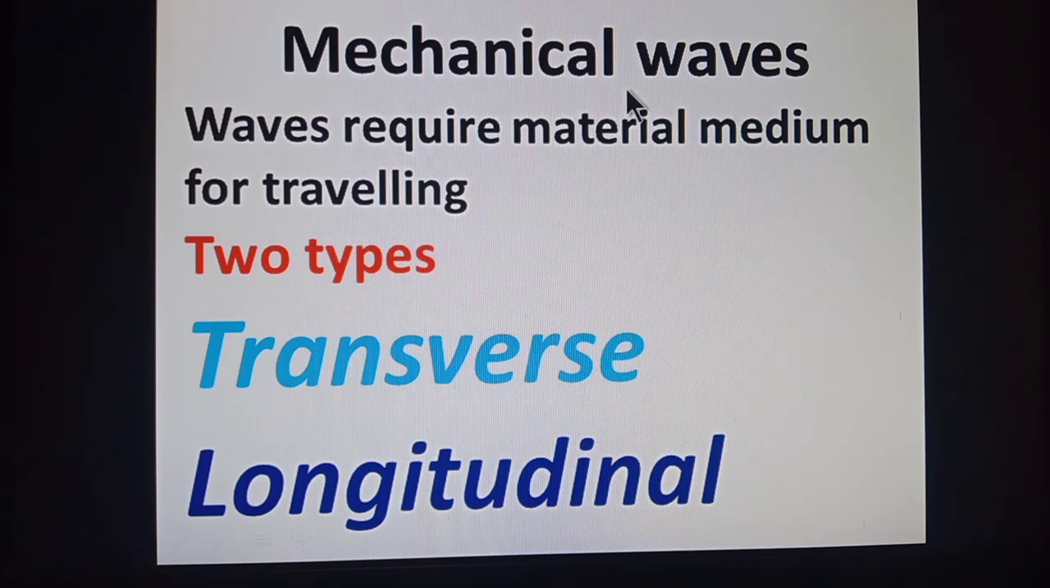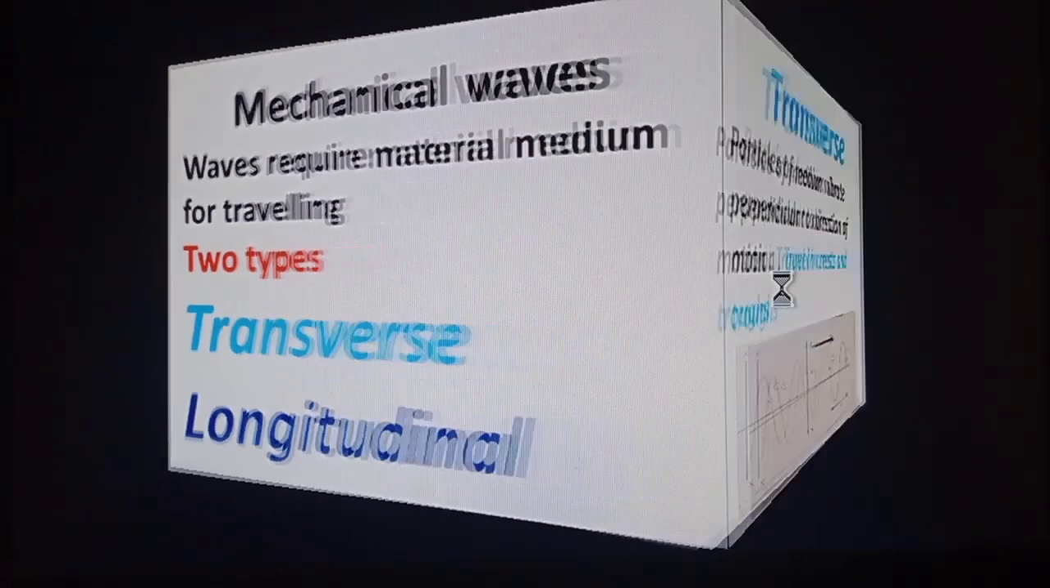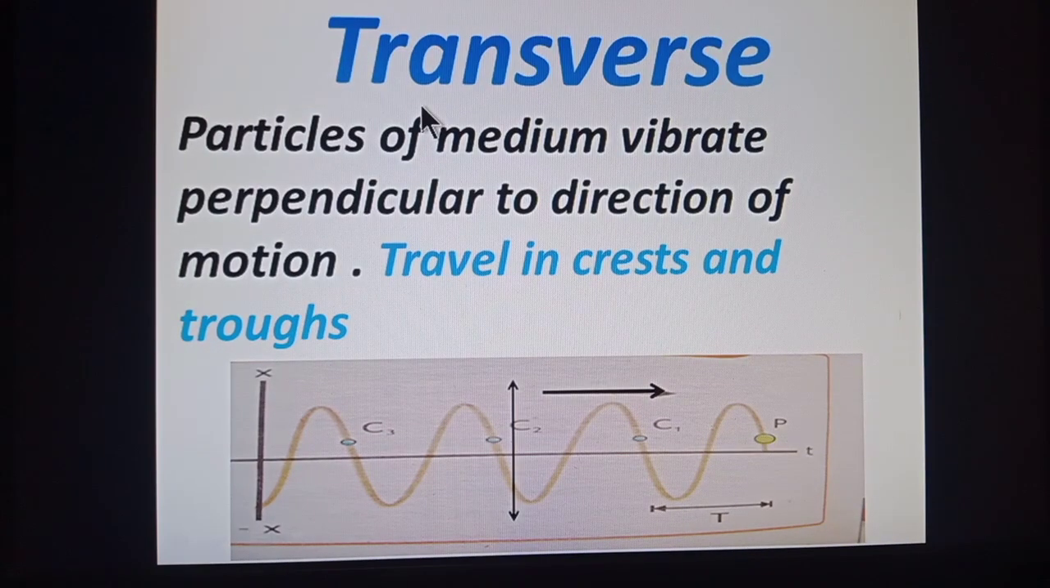All such waves which require a material medium for their traveling are placed in the category of mechanical waves. The other examples are water waves and waves produced in a string. These mechanical waves are further divided into two categories: transverse mechanical waves and longitudinal mechanical waves. First, we take what the transverse mechanical waves are.